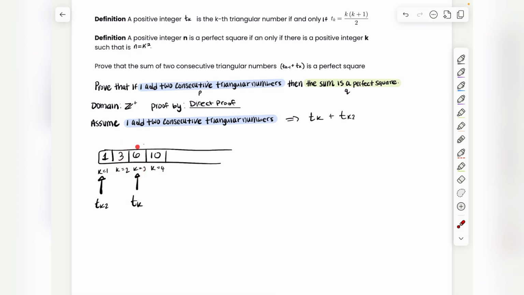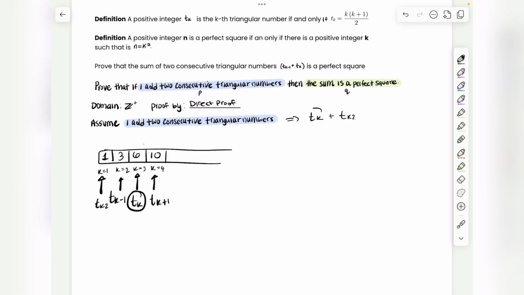And if you want to get the triangular number right after, we'll just add 1 to k. So it goes from k being 3 to 4. So you're going to find your triangular number at k is equal to 4, which gives you 10, the one right after it. So generally, whatever triangular number you have, you found it at some k. To get the triangular number right before it, you do minus 1. To get the triangular number right after it, you do plus 1. So we can generally describe the triangular number right before a triangular number at some k by taking the triangular number at k minus 1, and we can describe the one right after it by taking the triangular number at k plus 1.